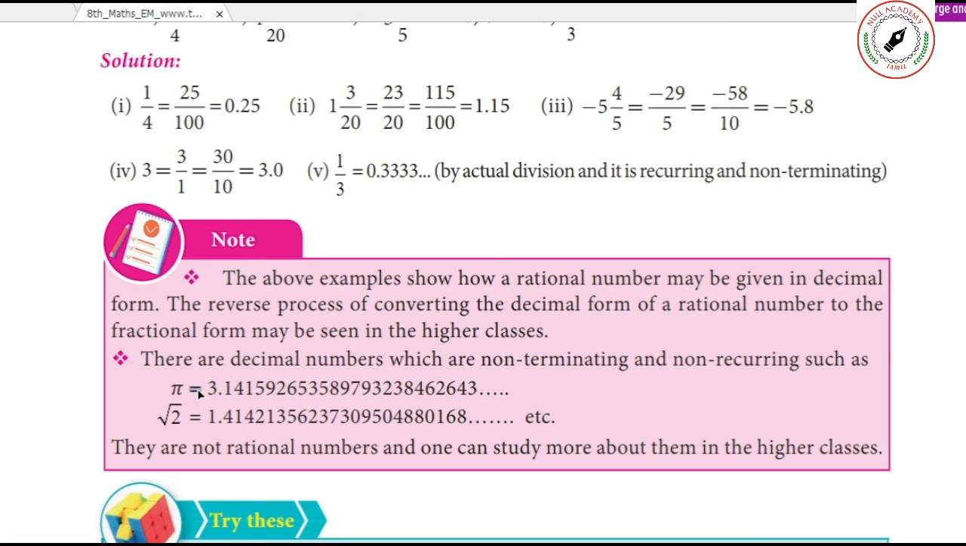What is the value of that pi? 22 by 7, isn't it? If you are dividing 22 by 7, you will get a never ending number. You are getting this number 3.141926, like that. It won't end. Similarly, if you are finding root 2, you will get this number. They are not rational numbers and one can study more about them in higher classes.